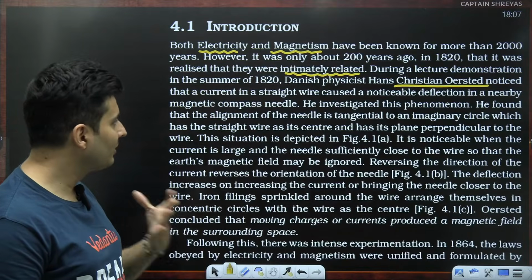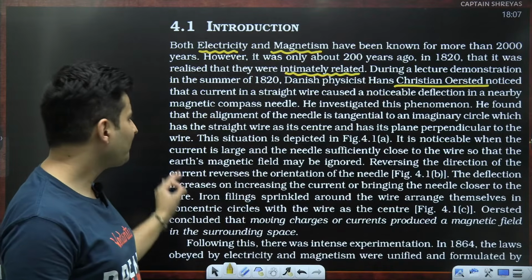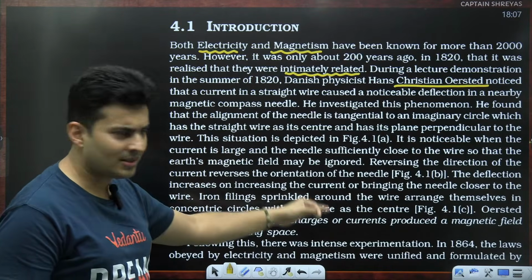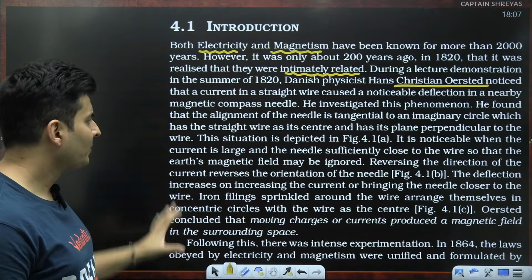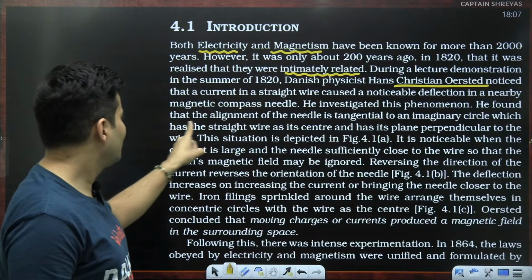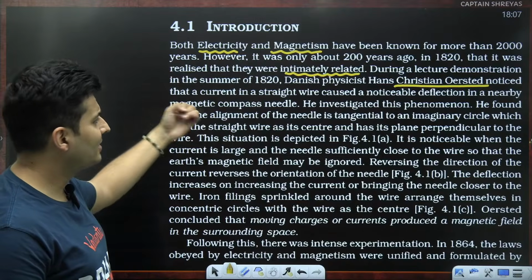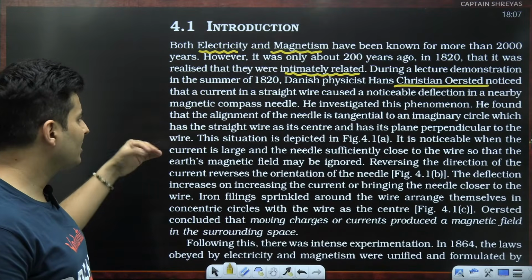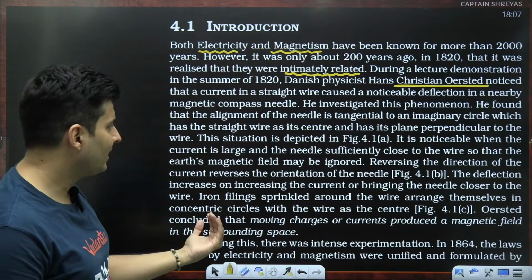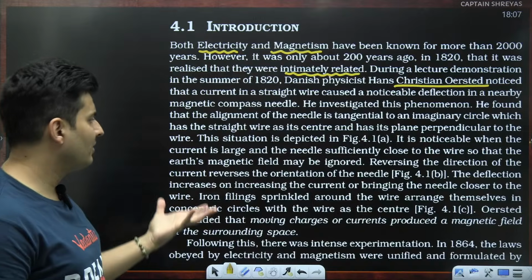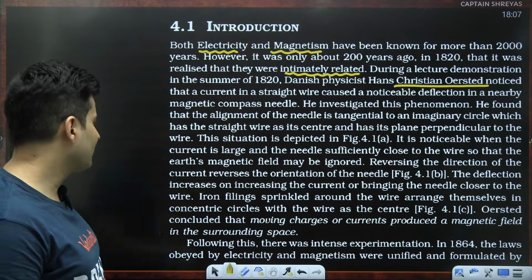And what did he do? We'll come to that in a bit. There is an experiment which is mentioned here, and all those observations which he noted are mentioned over here. The first thing which he says is that the magnetic needle gets deflected when there is a current passing, and the deflection is more when you are close to the wire, and it is less when you are far away, and the deflection increases when you increase the current, and it reverses on reversing the current.